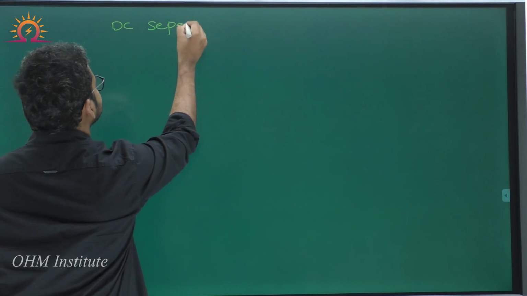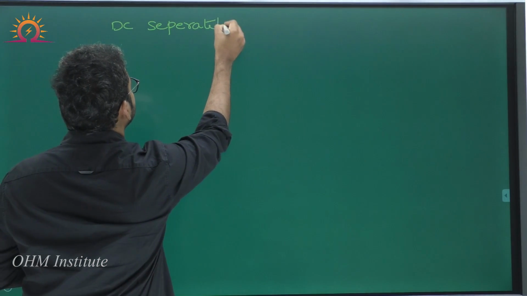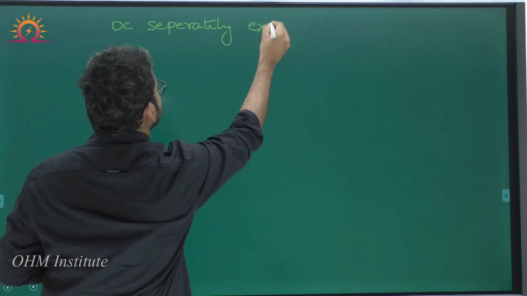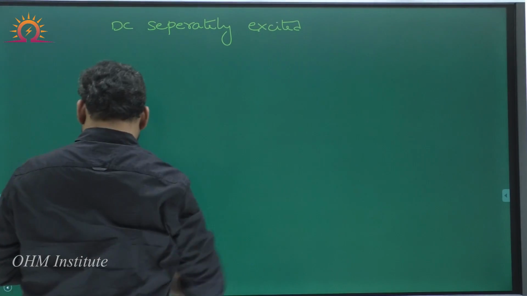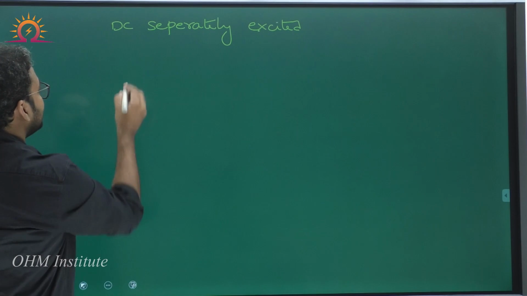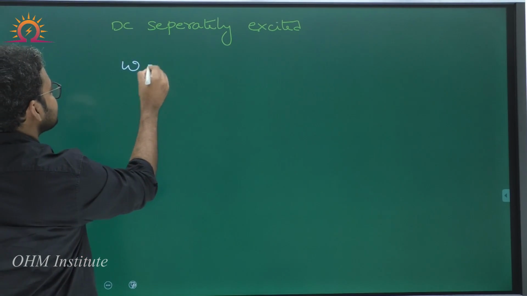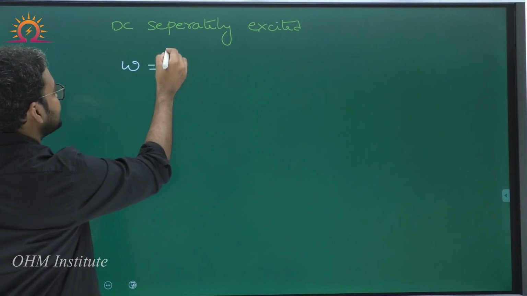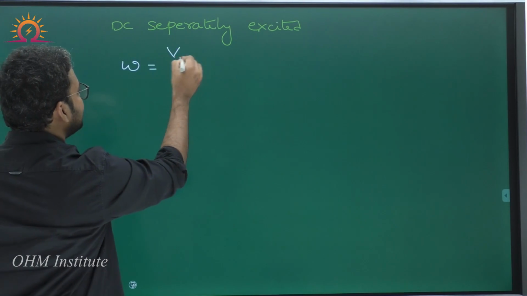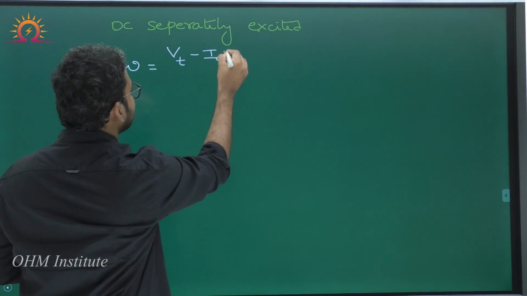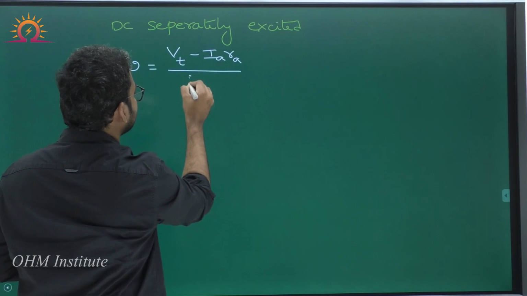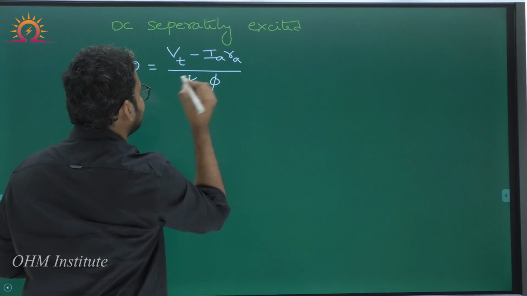Now, let me go to the next page. So, when I am talking about a DC separately excited motor, the speed equation, this is a standard speed equation for a DC motor, omega is equal to (Vt minus IaRa) divided by Ka into phi.